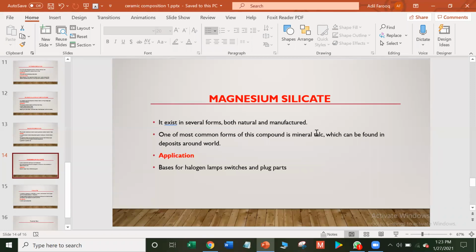Talc is a clay mineral composed of hydrated magnesium silicate. Talc in powder form, often combined with cornstarch, is used as baby powder. As for magnesium silicate applications, it is used as a base for halogen lamps, switches, and plug parts.